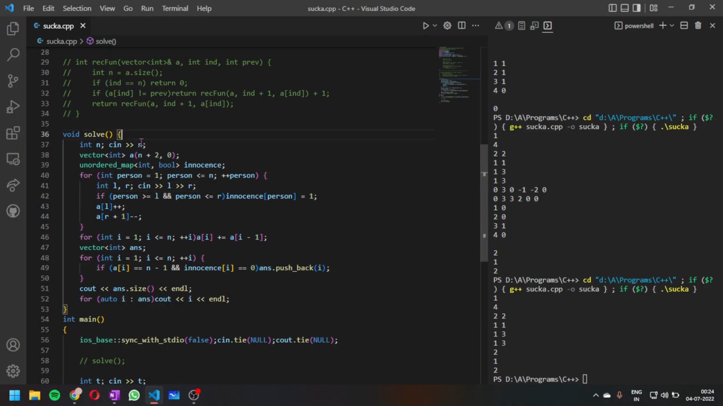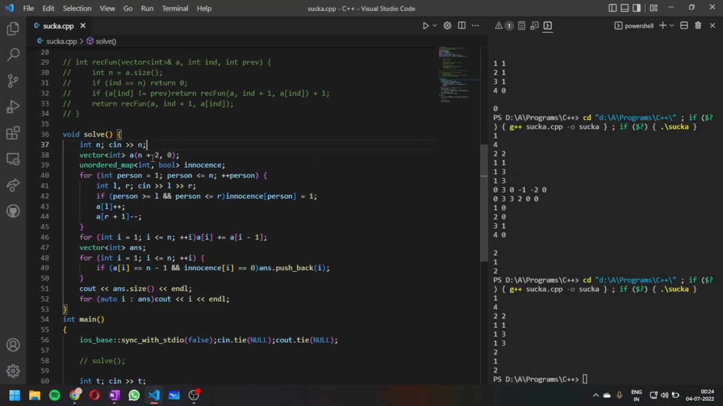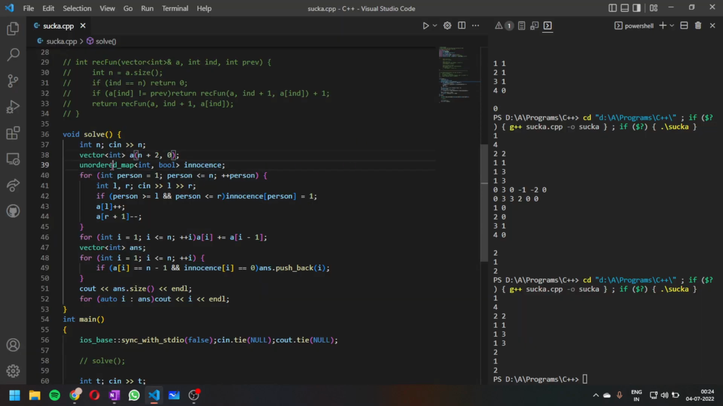Initially, I am taking the integer n, the total number of persons, and after that I am making a vector a. Initially we have only 4 persons, but this array is of length 4 plus 1. So I am making an array of length n plus 2 and initializing all of the values to 0. Also I am making an unordered map of innocence. Innocence is just going to store whether a person is pointing at himself or not. If a person is pointing at himself, that means that person is definitely innocent. That's why I am using this map, and it is going to keep track of that only.